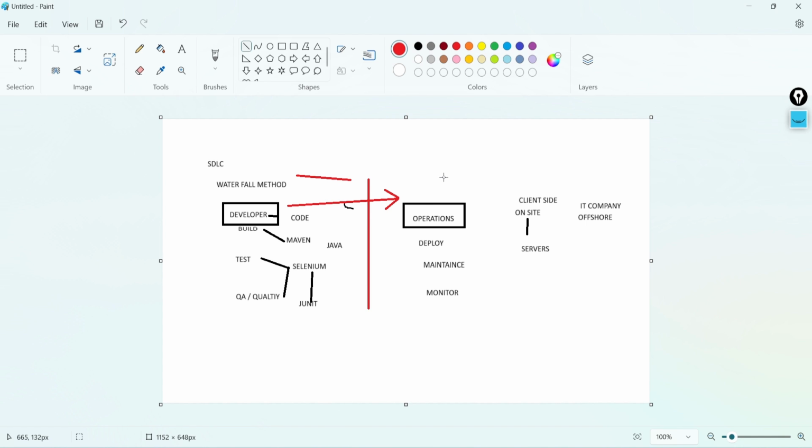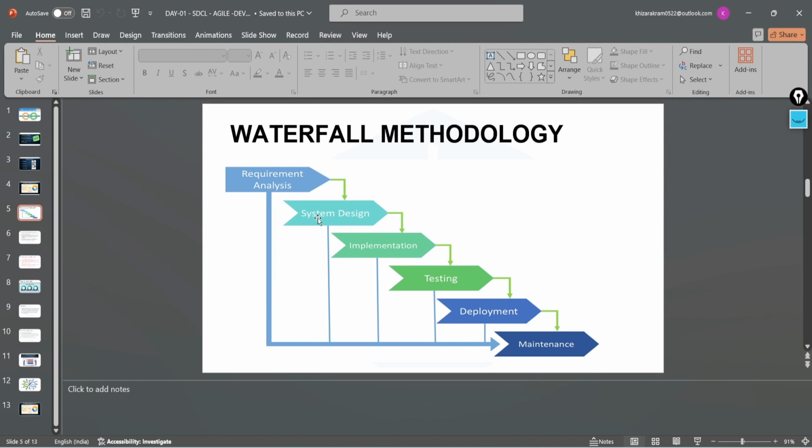So after that, to fix these issues, they started with the method we mentioned that we were following. Let me just minimize this. If you check here in the waterfall, what used to happen at the time of failure is that it had to revert back to requirement analysis. So how difficult it was if you're following the waterfall methodology.